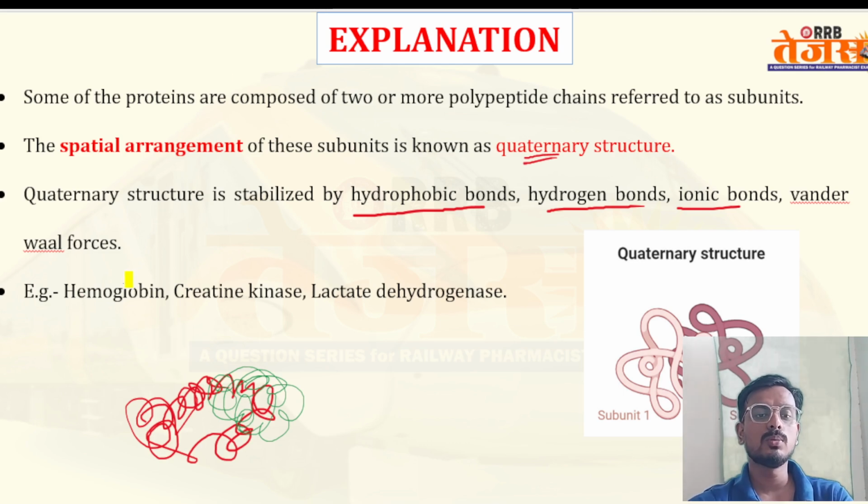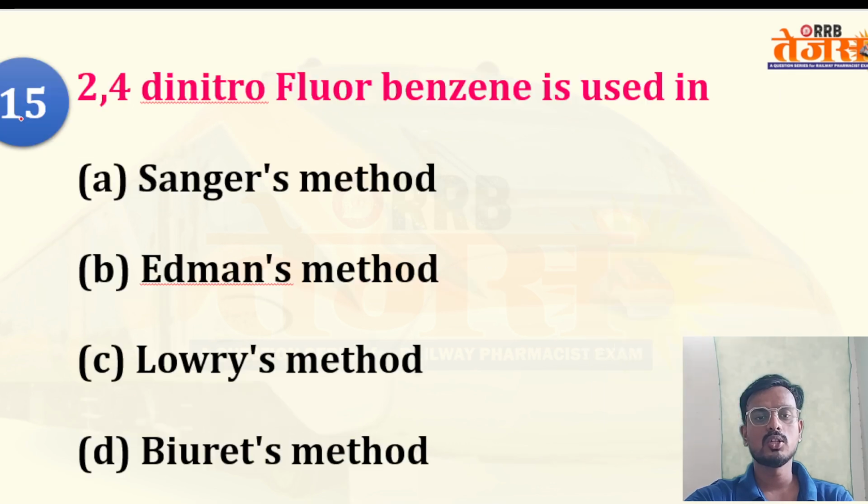Directly a question is asked: which of the following comes under quaternary structure of protein? Hemoglobin, creatine kinase, and lactate dehydrogenase. These come under the quaternary structure of the protein. Next is 2,4-dinitrofluorobenzene. This is basically used in Sanger's method, Edman's method, Lowry method, or Biuret method.